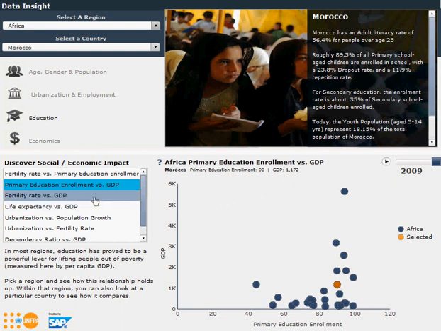You can continue to explore how family size, lifespan, urbanization, and population growth relate, looking at different regions and seeing how individual countries compare.